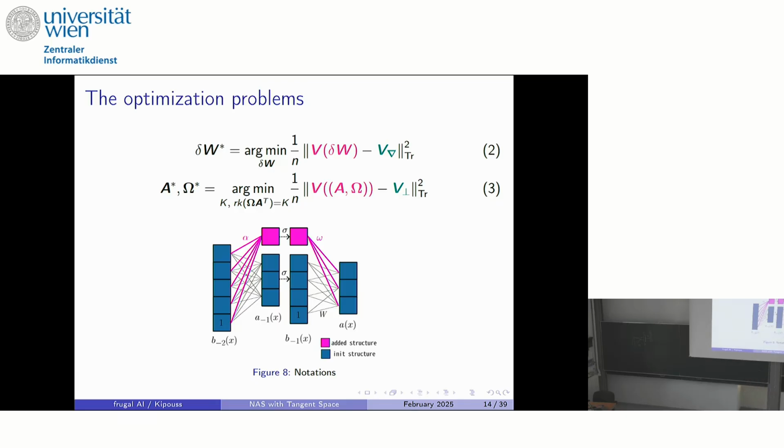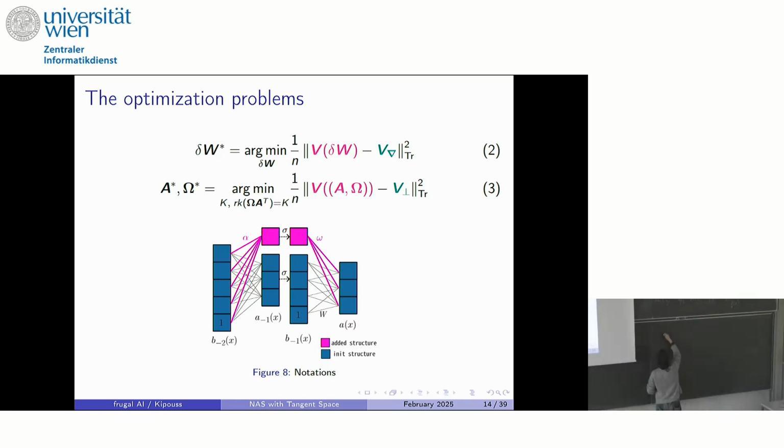So I take VNABLA, and I remove from this vector or matrix, depending on whether you consider one specific input or a batch, BL-1 multiplied by what my first equation gives me, which is delta W star. That is, I remove from this direction what I can already do with the current architecture. And I will try to add neurons to follow these projected directions.